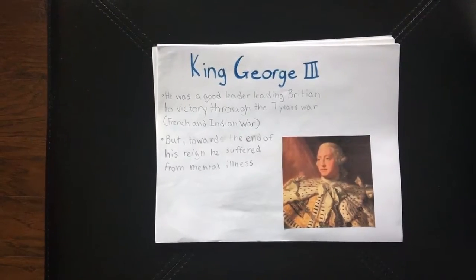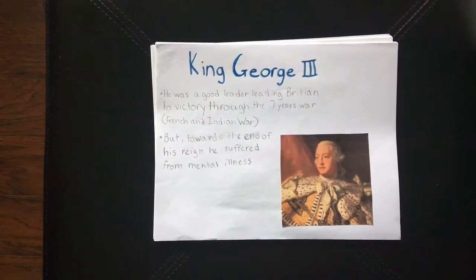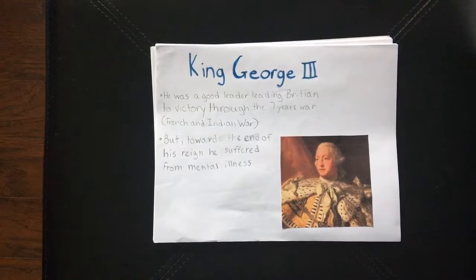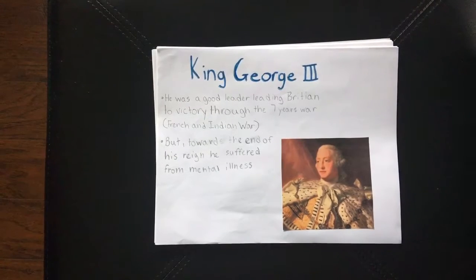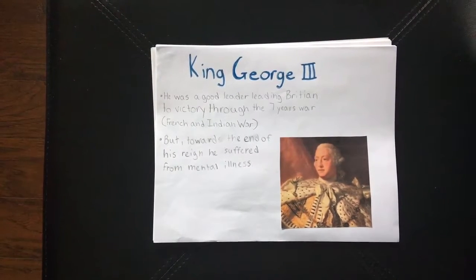King George III. He was a good leader, leading Britain to victory through the 7 Years' War, or French and Indian War, but towards the end of the reign, he suffered from mental illness.